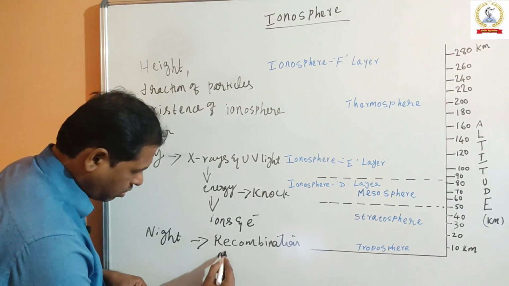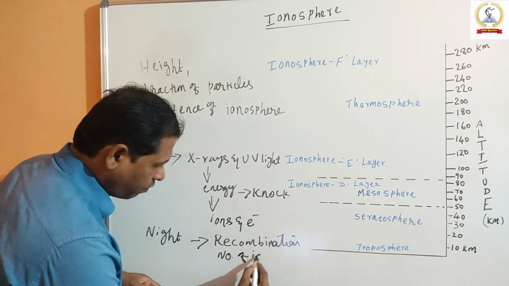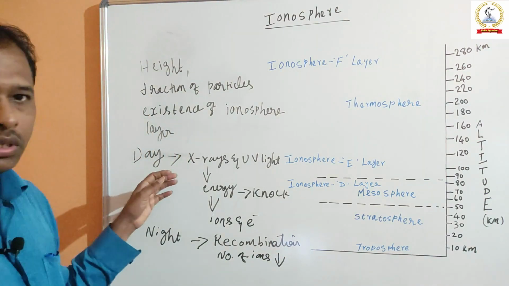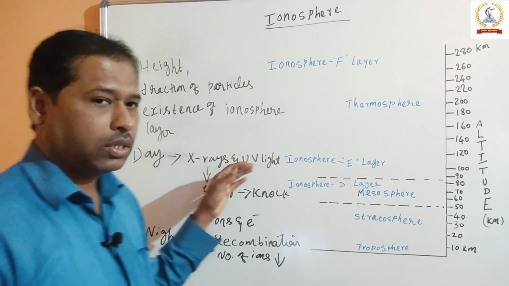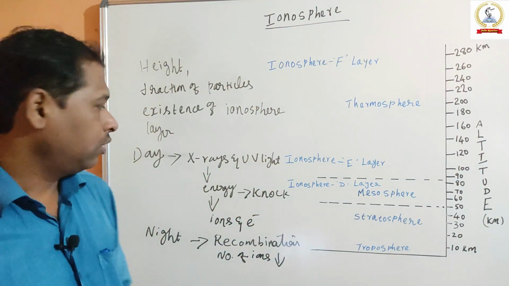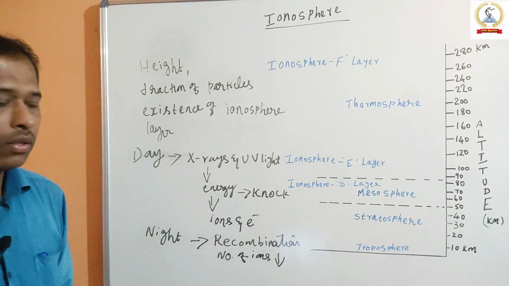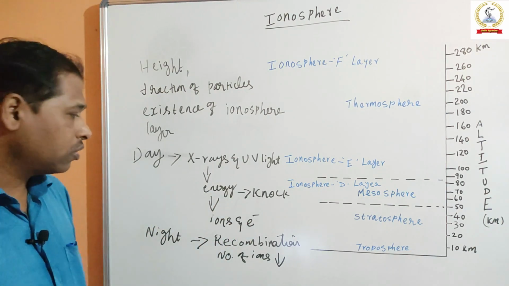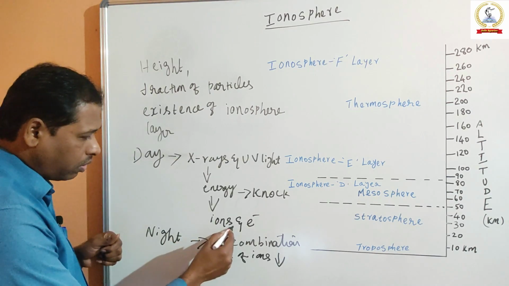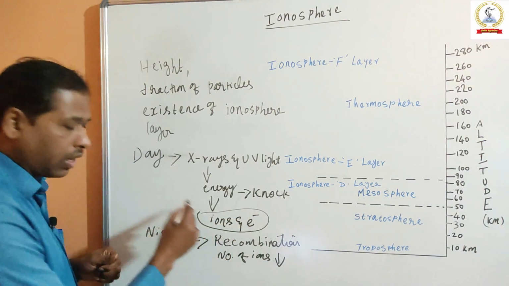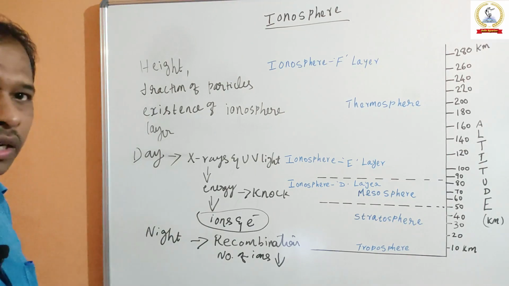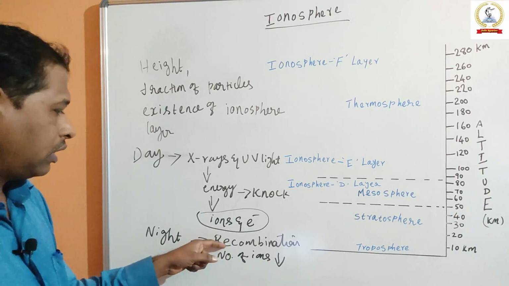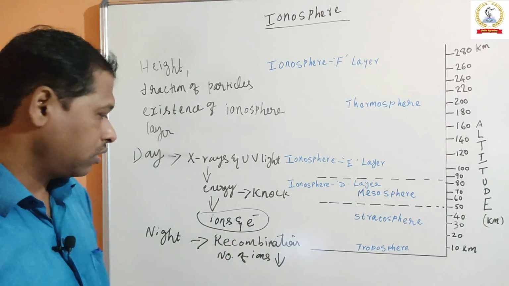During daytime, X-rays and ultraviolet light continuously provide the energy that knocks the atoms and gas molecules and produces more ions and electrons, whereas in night hours, because of no sunlight, the recombination process takes over.